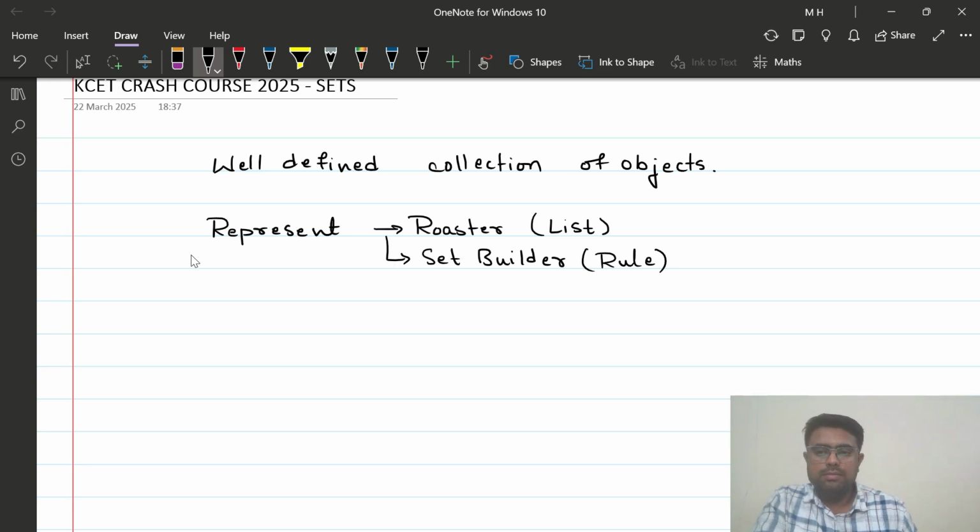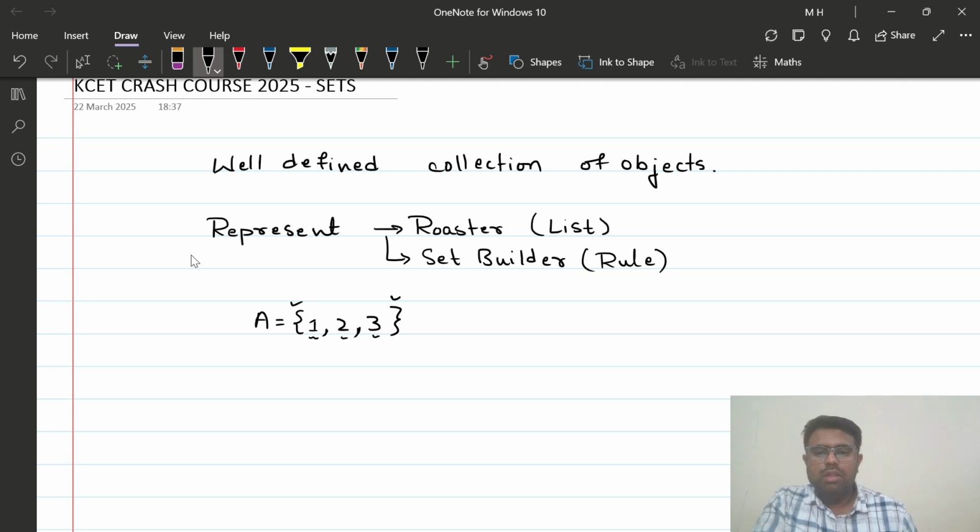For example, let us say there is a set A which is equal to {1, 2, 3}. So it is the set of all the elements 1, 2, and 3. These are called as the elements 1, 2, and 3, which are separated by commas, and we have enclosed those in the flower brackets.